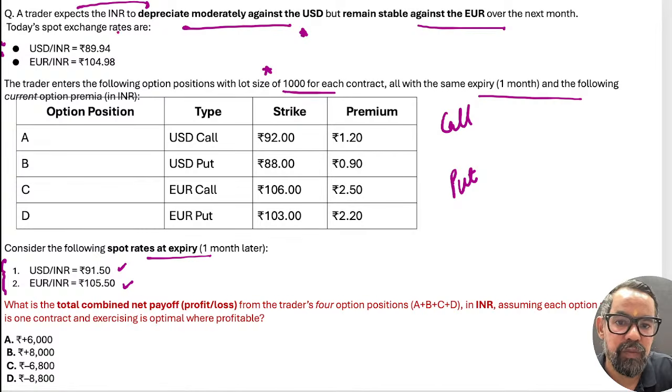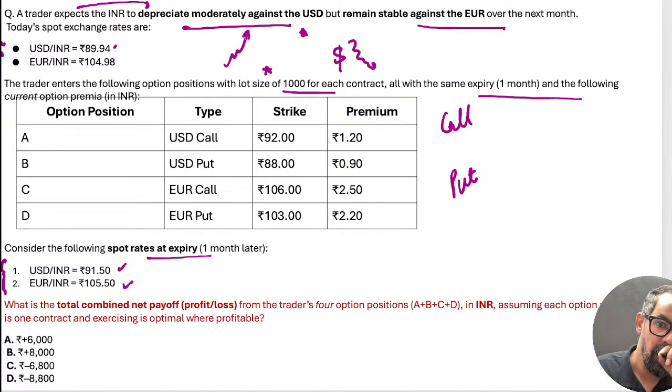So this is what he was expecting, that the dollar will depreciate in the market, but actually what happened, this was the day when he entered into the contract, and the dollar went the opposite way, it appreciated, right? So first thing, the dollar got appreciated in this situation. The other one is the euro was 104.98. He was expecting that the euro would remain at the same level, but it also appreciated and went up to 105.40.